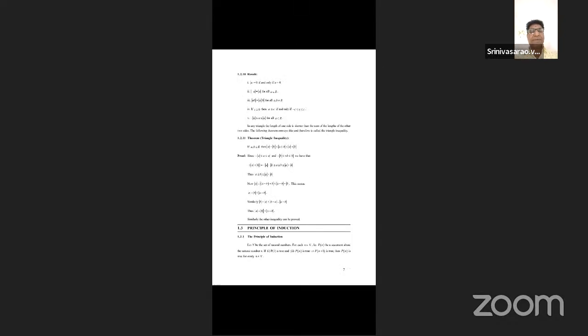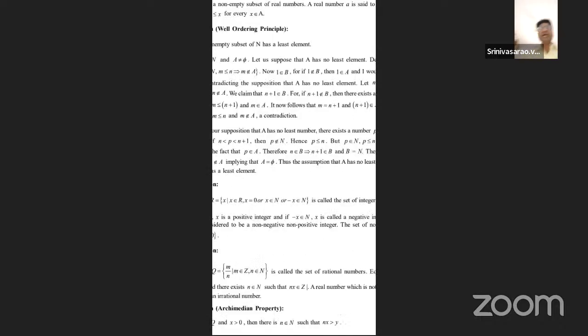Students, this is one of the important ones: state and prove the well ordering principle. This is 1.3.3. This is one of the important theorems in the first unit, so mark it here as 1.3.3.